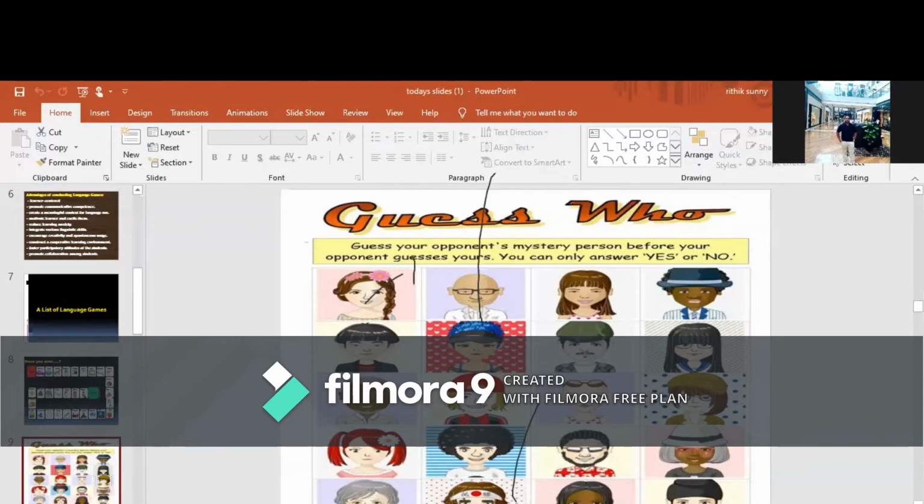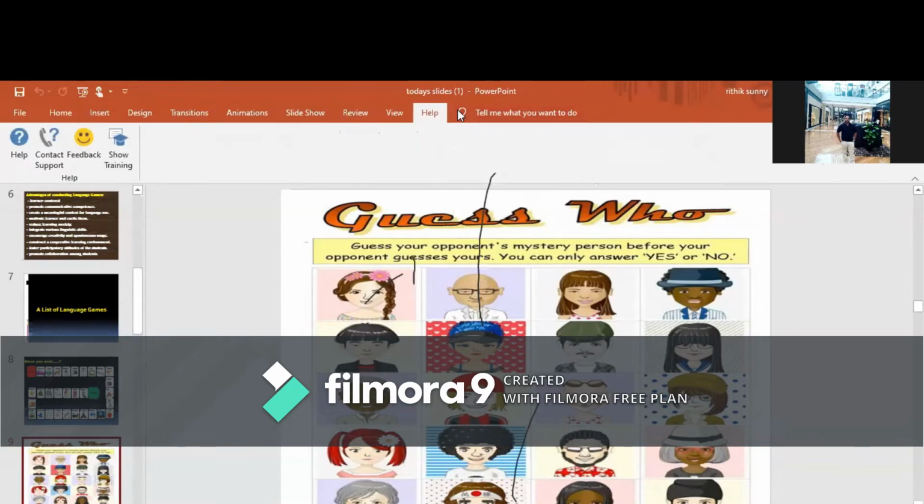Now let us do an activity with the help of these games. So here are the pictures of 20 persons, the photographs of 20 persons are there. So here I have chosen one particular person. Now it's your turn to ask the question beginning with "is that person." I am asking all the participants to guess whom I have selected. So I have selected one person from these 20 pictures. Now you ask the question beginning with "is that person."